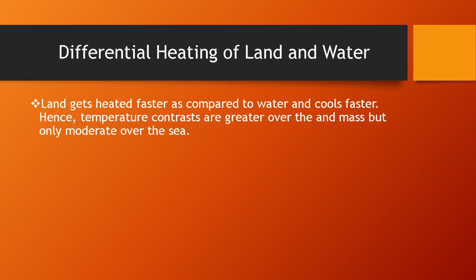Water is mobile in nature; when the sunlight reaches the bottom, then it starts heating up. So that's why there is a great difference in temperature between the land area and the sea area. This is the main reason the land breeze and sea breeze originate in coastal areas.